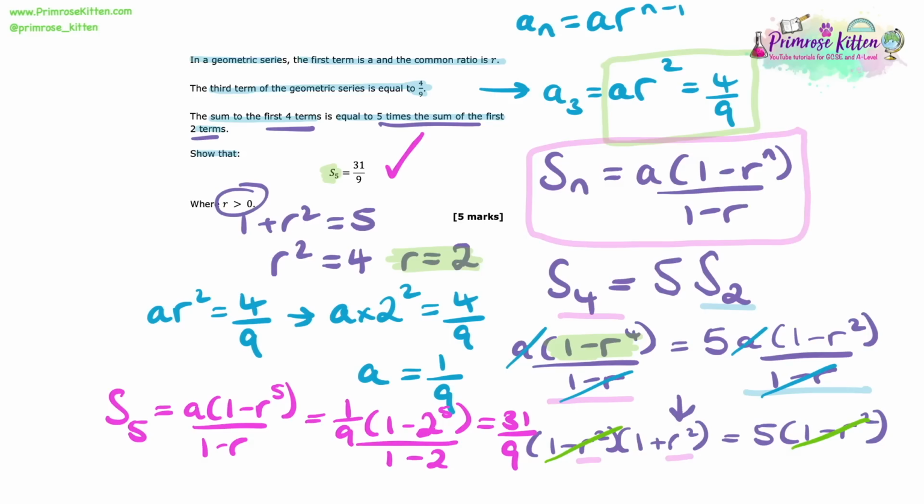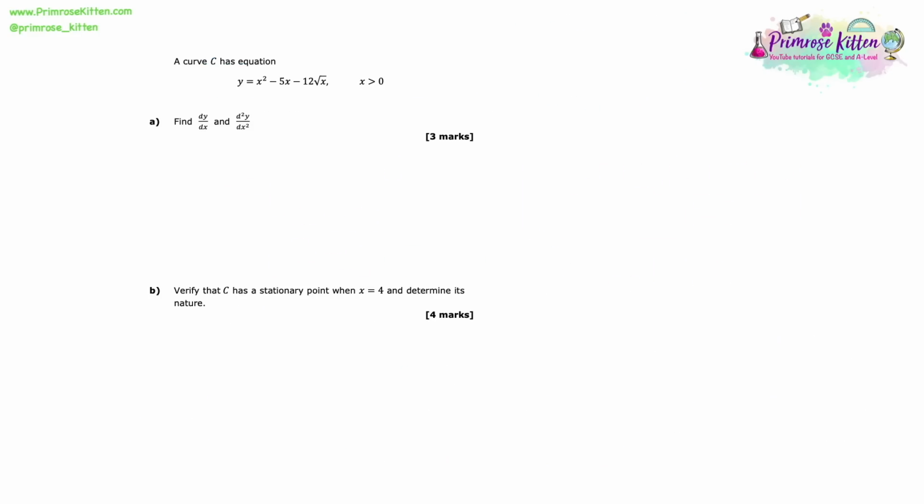A curve C has the equation y equals x squared minus 5x minus 12 root x. In this question, we're asked to find the differential and the double differential. So let's start by just reminding ourselves of how we differentiate polynomials.